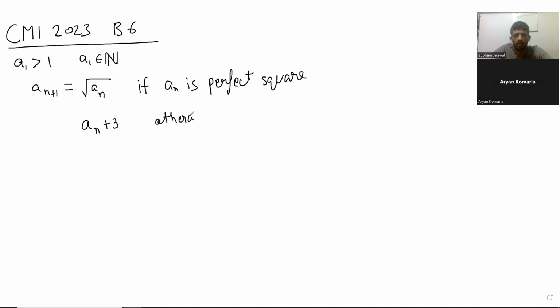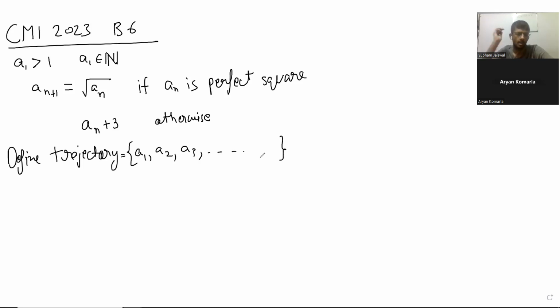Okay. So now the question is, we define the trajectory of a1 as the set of all numbers generated while playing this game. They've called it a game. And as an example, they've given that the trajectory of 3 is the set containing 3, 6, and 9.